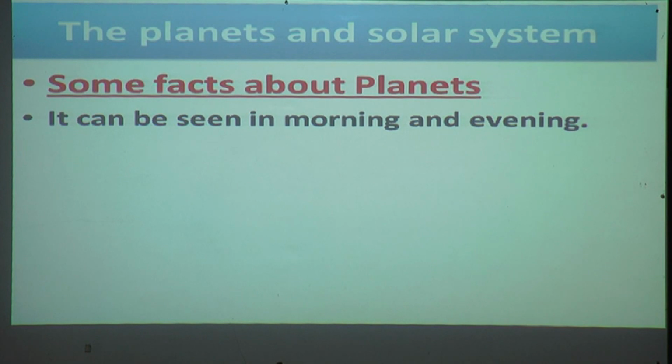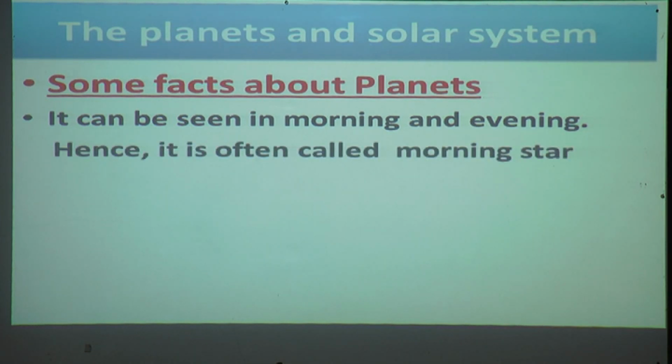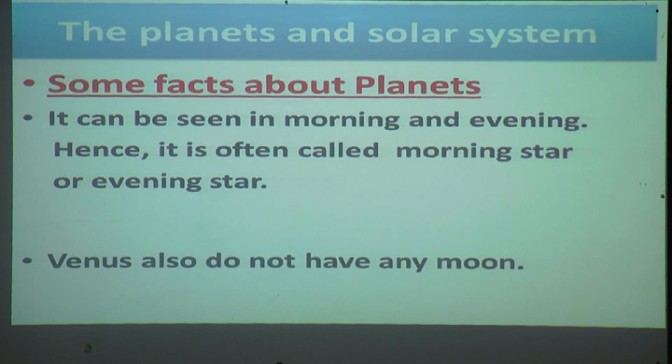It can be seen in the morning and evening. Hence, it is often called morning star or evening star. Venus also does not have any moon.